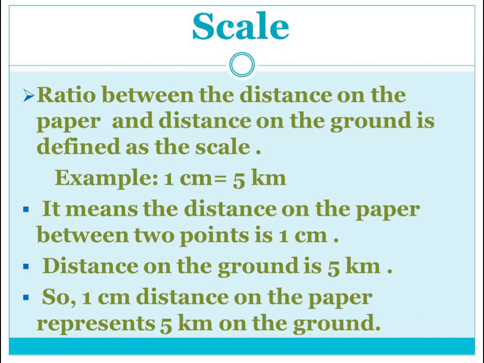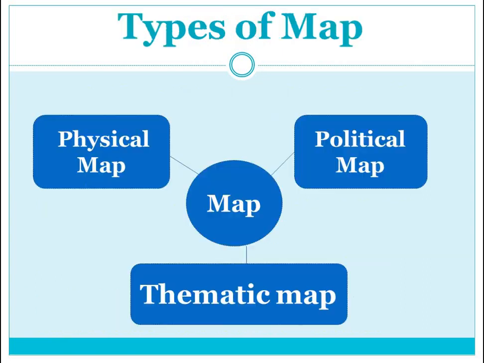So, 1 centimeter distance on the paper represents 5 kilometers of the ground. So, this is all about the scale. When you see any map, you can see a scale drawn on that map on the left hand side. On every map you can see. This is all about the scale that is used to draw the map.